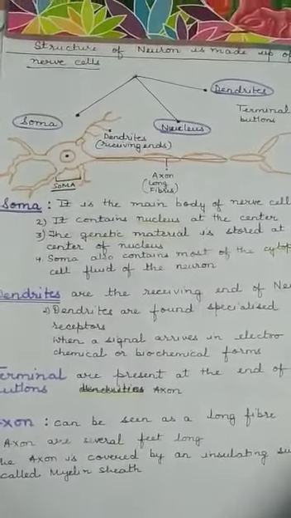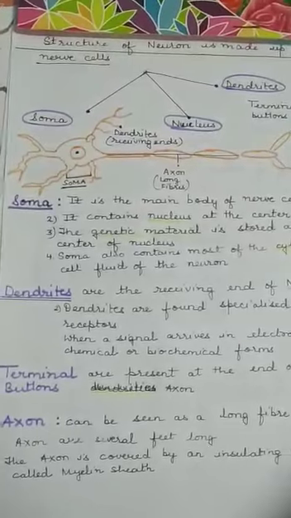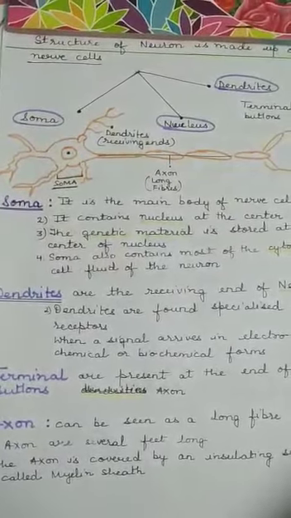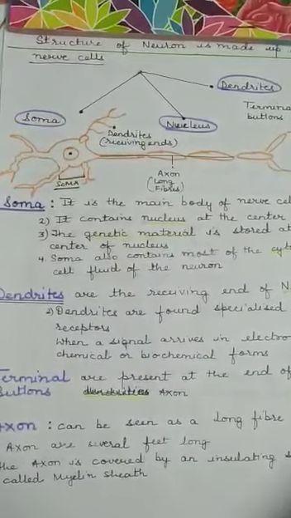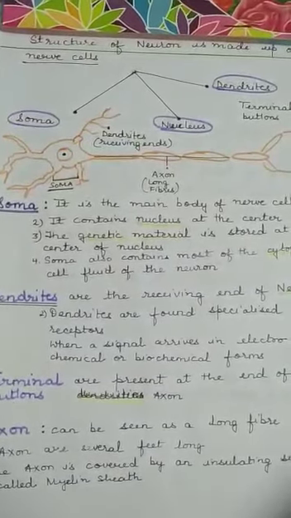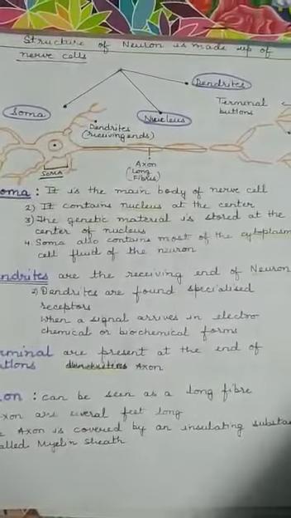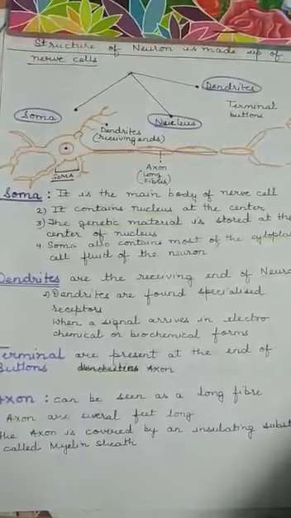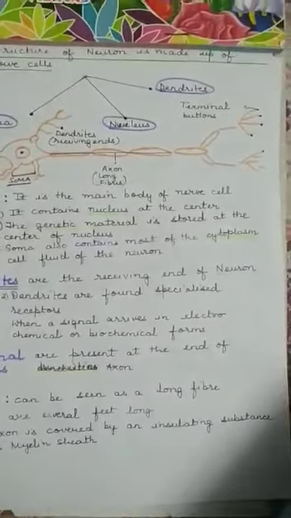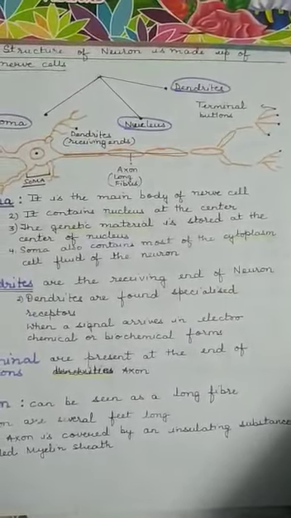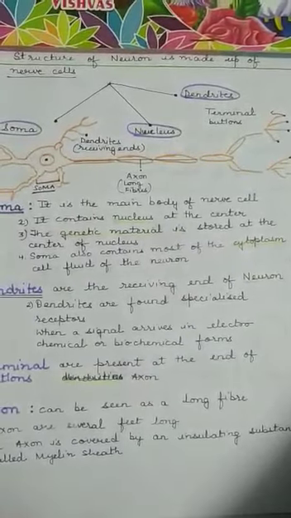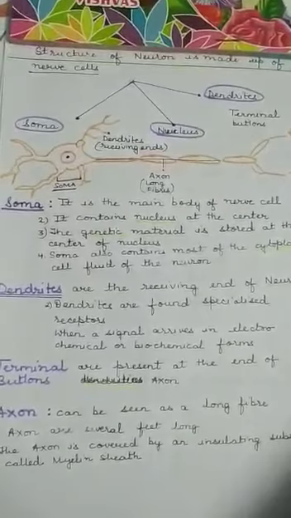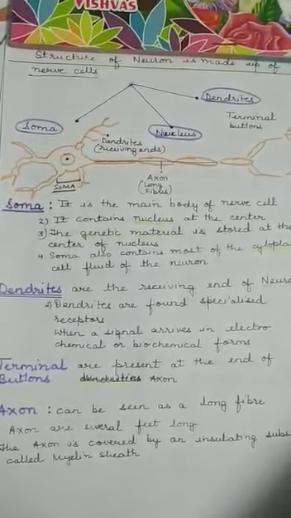The major function of the dendrites is to receive incoming neural impulses from adjacent neurons or directly from the sense organs. On dendrites there are specialized receptors which become active when a signal arrives in electrochemical or biochemical form.